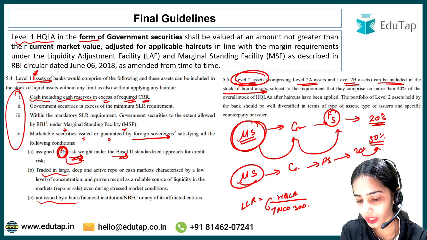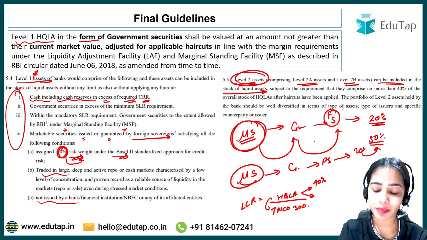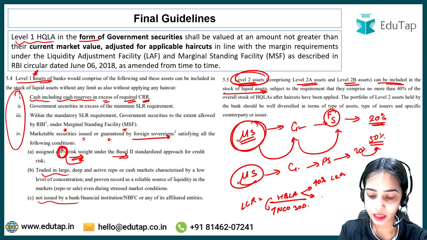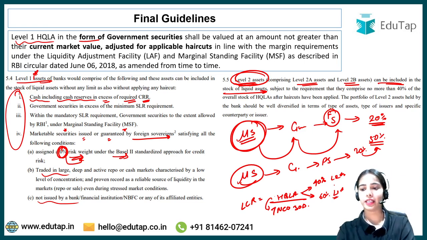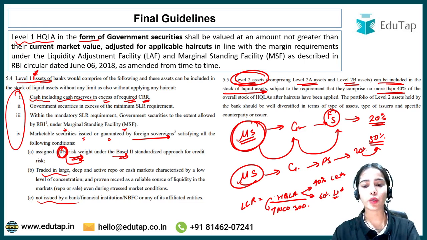So in this high quality liquid asset, up to 40% can be level 2 assets, and the rest 60% or more should be level 1 assets. This is the basic idea. So level 2 assets can only be up to 40% of the overall stock of high quality liquid asset.